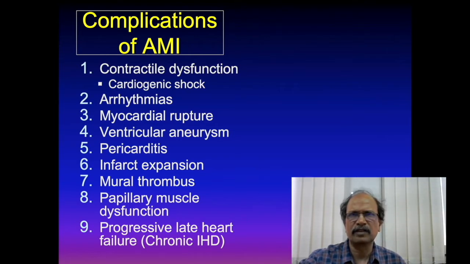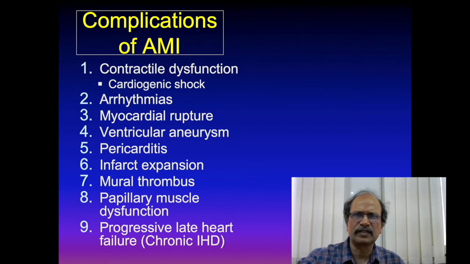Mural thrombi: because the lining epithelium is damaged in the case of myocardial infarction, and because of this lining epithelial damage there is thrombus formation within the ventricular lumen. You will call this a mural thrombus. That is the potential source for thromboembolic manifestations.